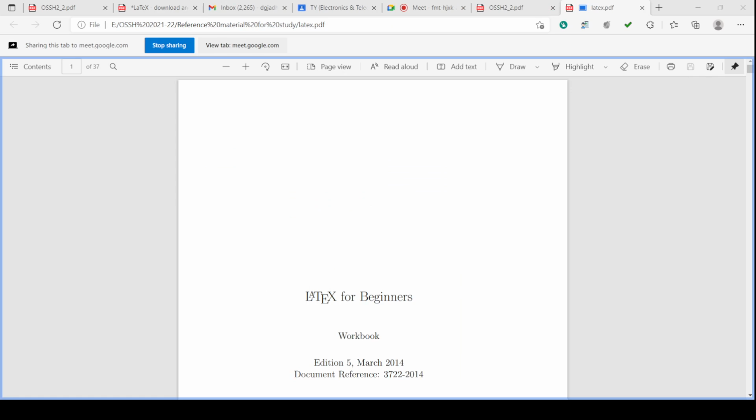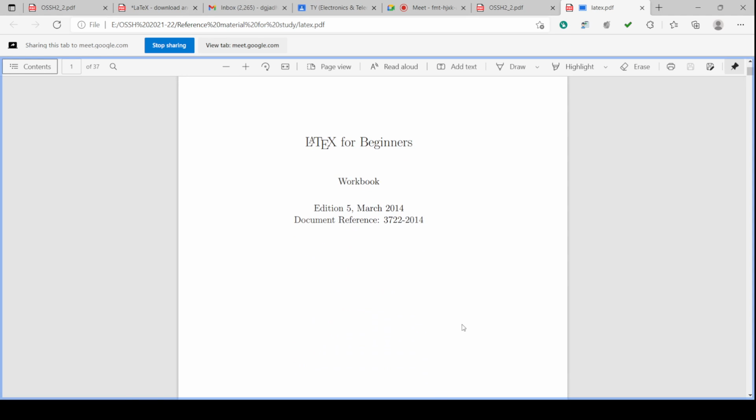So let us begin with LaTeX for beginners. This is a document available on the website. LaTeX is freeware, and a lot of LaTeX literature and documents are available on the website.